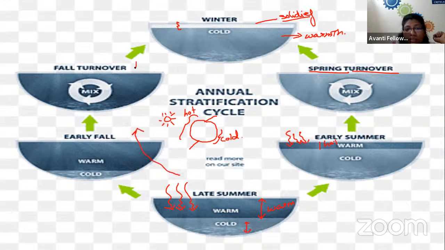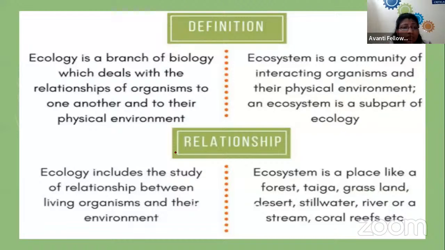Then the autumn appears, and in the autumn season, again, the temperature starts changing. So in autumn, winter begins and the summer is getting over. So again, the mixing of water starts, and the water temperature will remain the same throughout the depth. Next, we are moving towards the difference between ecology and ecosystem.